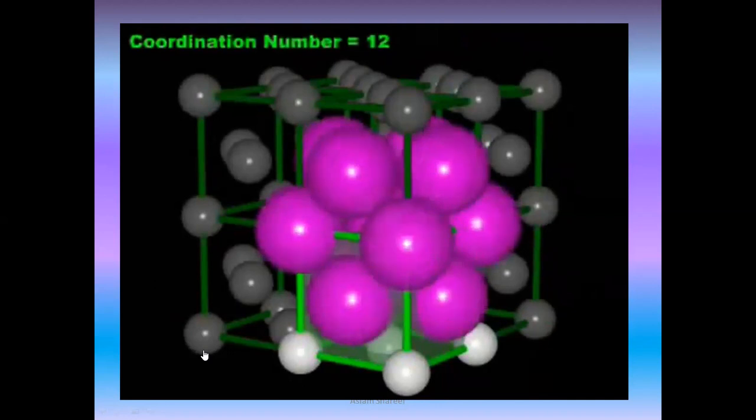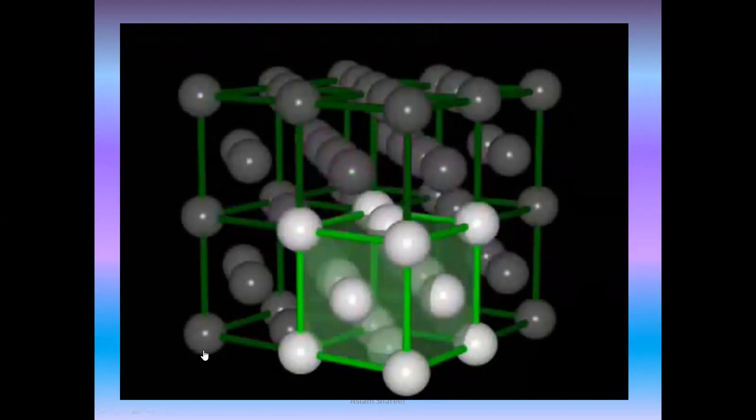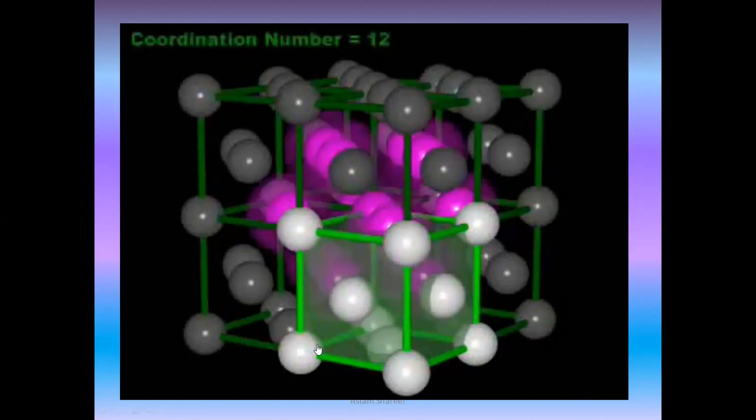Now let us consider the coordination number of the vertex atom. Each vertex atom touches 4 face atoms within the same plane, 4 face atoms below and 4 face atoms above, again giving a coordination number of 12.